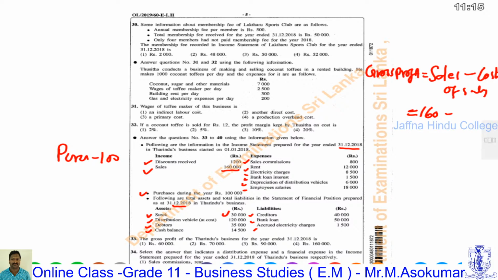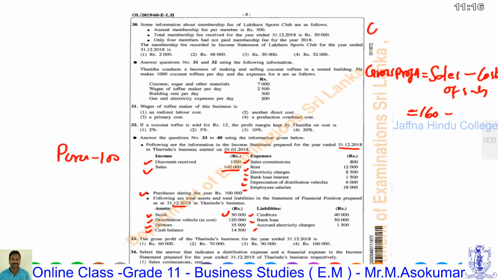We are going to calculate the cost of sales using the value of purchase and closing stock. There is no opening stock because this business started on 1st January. Second, is there any purchasing expense? None is given.